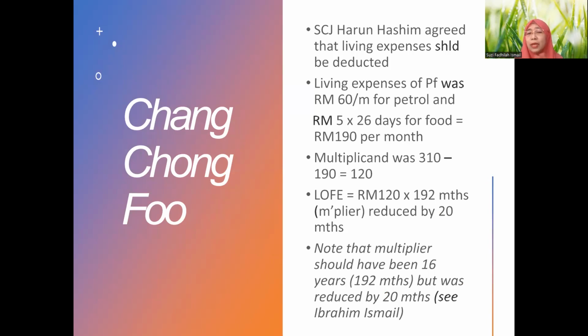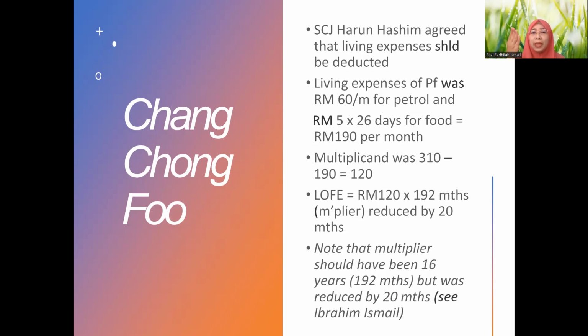So eventually, what is the amount of LOFE in this case? 120 times the multiplier. Multiplier is 192 months. That one is months. If you divide it by 12, then you have the years.